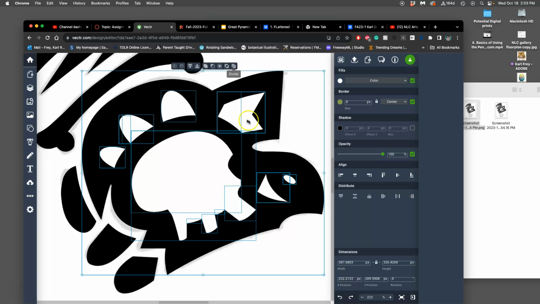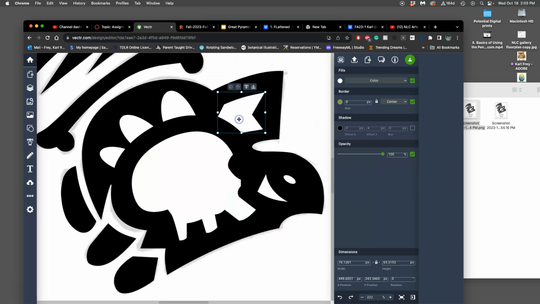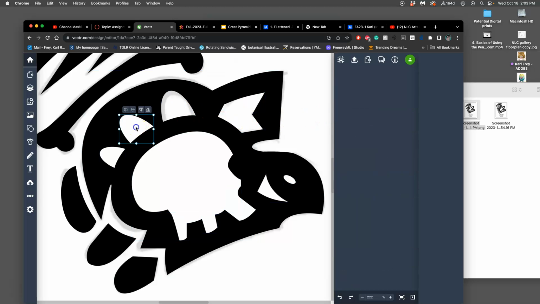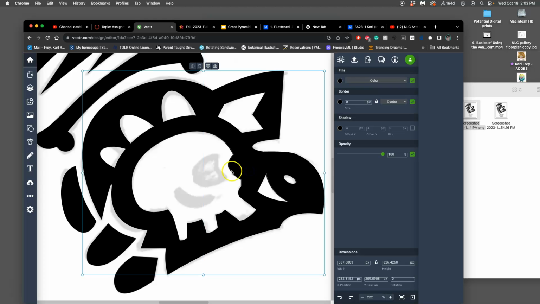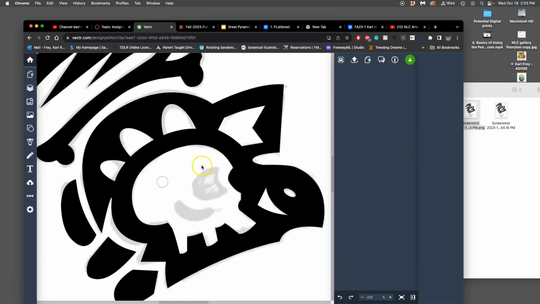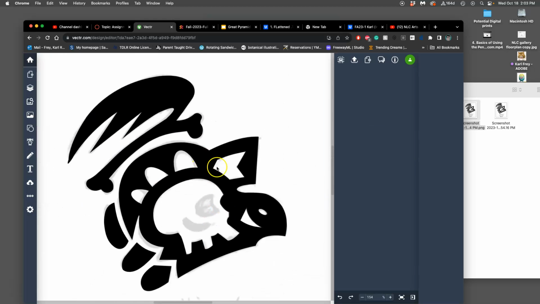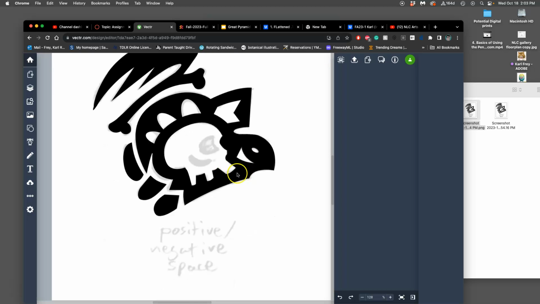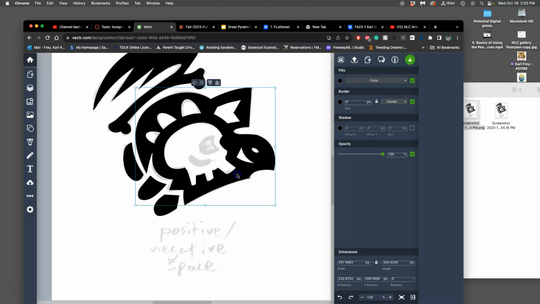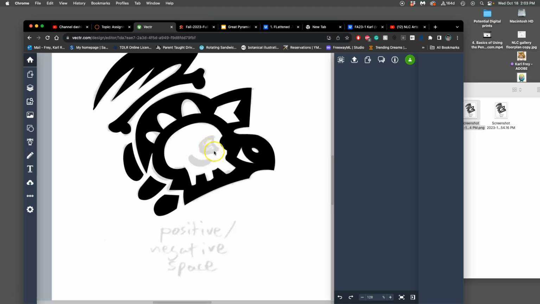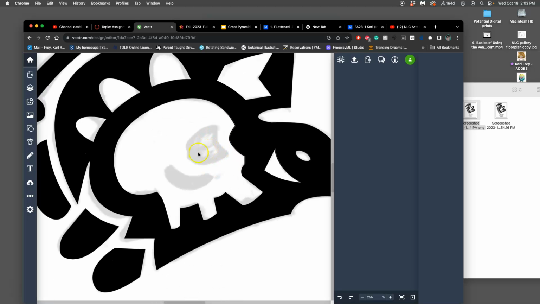Which means I can now delete each of these, and you'll see my sketch coming through. So now I just have white space. No more white shapes, just a black shape that has these holes cut out. That is incredibly useful for logo design. And now I just got to make these black shapes and then I'm done.